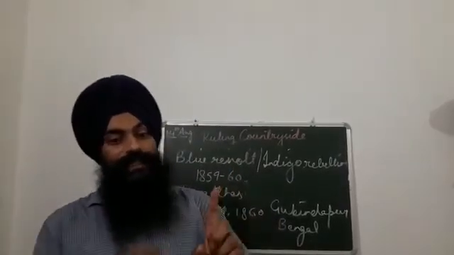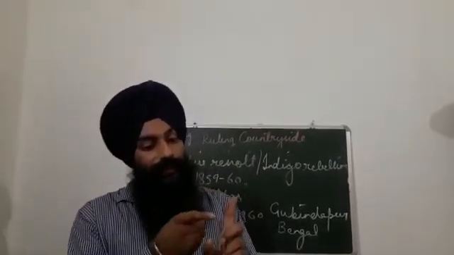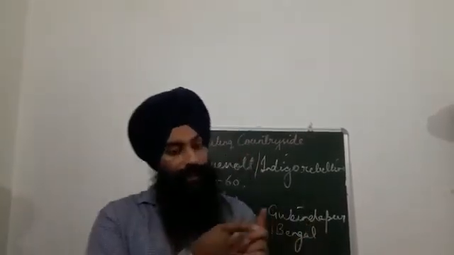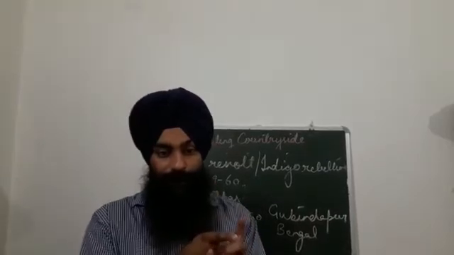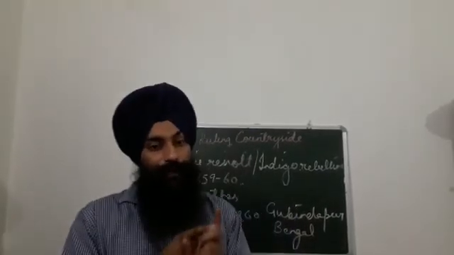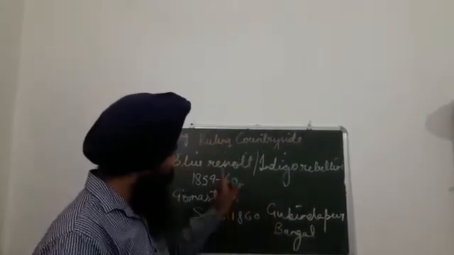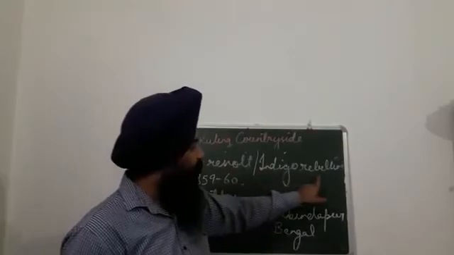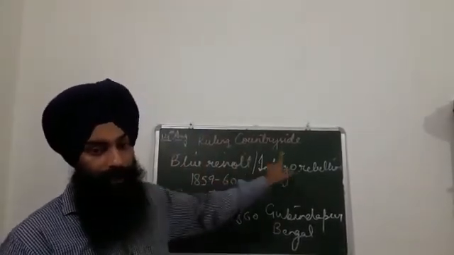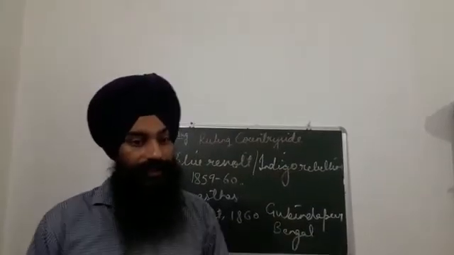They were charged a high interest rate. They were humiliated in society by the Gomastas. Third, after the production of indigo, their indigo was purchased at a low cost by the planters. Because of these reasons, farmers refused the planters and started the blue revolt, or indigo revolt, in 1860.